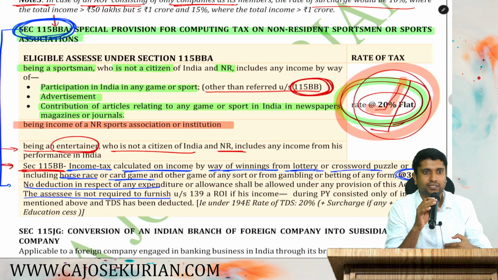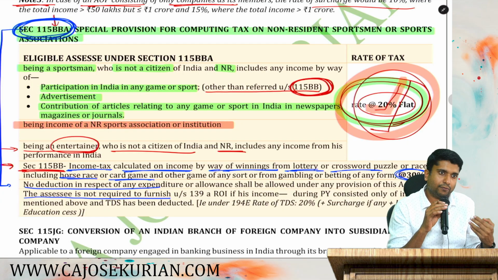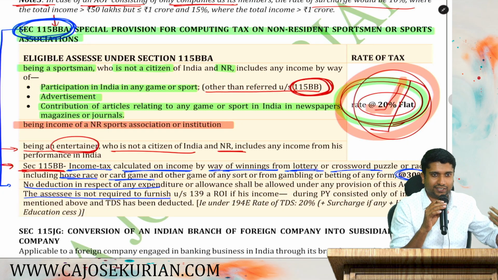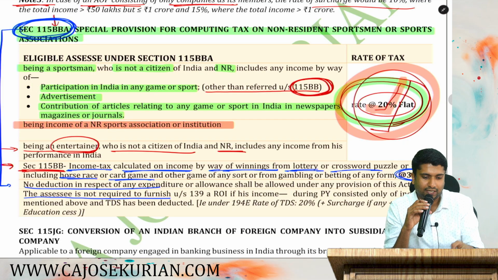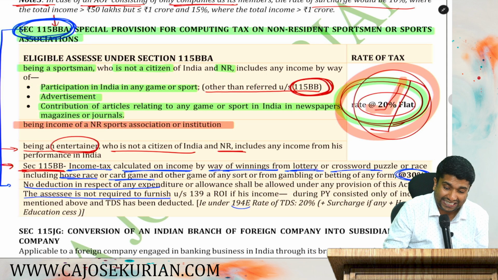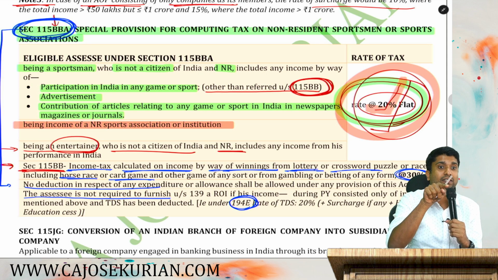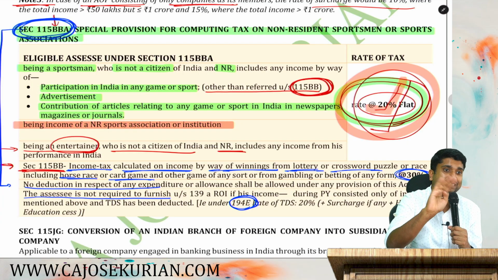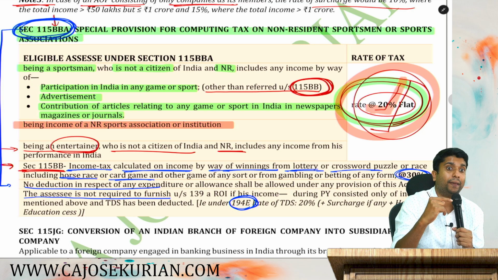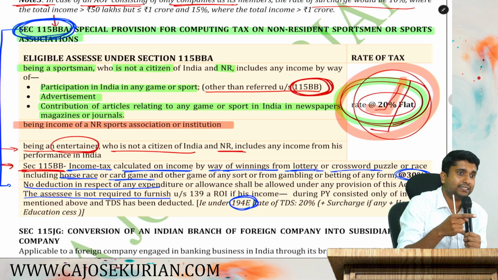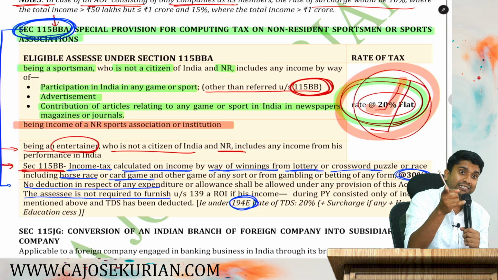When Justin Bieber comes in, we all know that Justin Bieber does not have any other income in India. And when Ambani, whoever it is, makes the payment to Justin Bieber, they will deduct the TDS under 194E. At what rate? 20% plus surcharge if any plus cess. It's always 20% plus cess, because if the payee is a non-resident, then TDS rates are always subjected to cess as well.